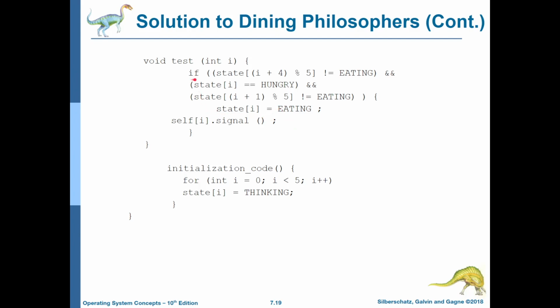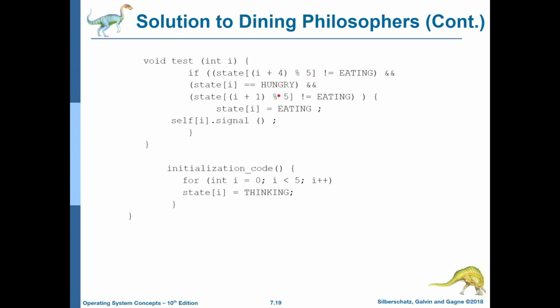The thing is, because we're in a monitor, these functions can only be accessed by one process at a time. This test function is going to test to see if the other philosophers are eating or if they're hungry. And it's going to only access those particular chopsticks if the other philosophers meet these particular conditions.